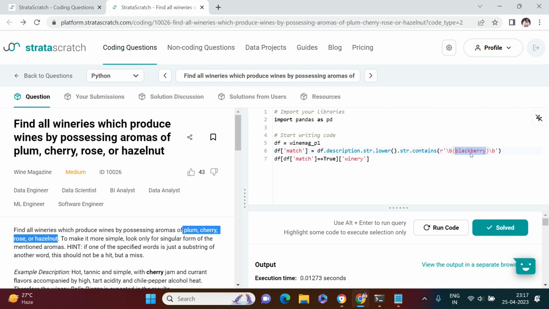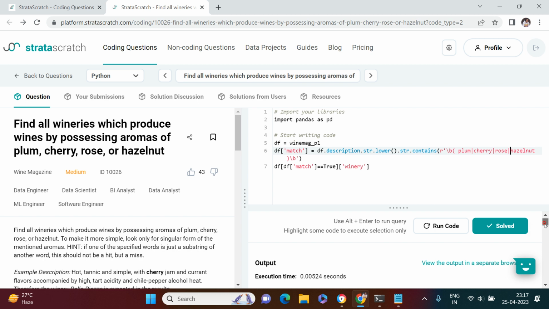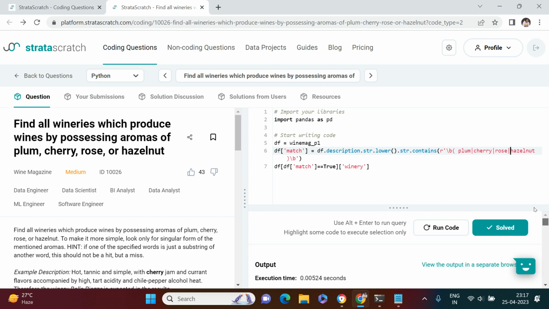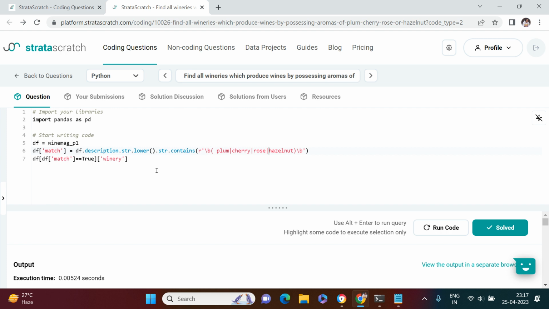Okay, and then let's just come back over here quickly and replace the blackberry with all of these things, right? So instead of comma, we need to have pipe, or is also not going to work, right? And this thing. Now let's just try to run this. Here's what we got. You see here we got the answer. Now let's try to check if that is correct. Let me remove this. Okay, now I believe the code is pretty much visible to you. Right, now let's run this. Let's check. So it says the answer is correct, all green, right? You see, so this is how we solved this particular question.